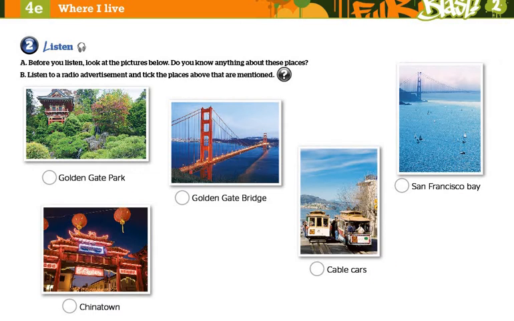Here we go. 2. Listen. San Francisco, the city by the bay. San Francisco is the fourth largest city in California and a beautiful port city on the west coast of the United States. It is popular with tourists from all over the world, and about 16 million people visit it every year. What to see? Probably the most famous sight is the Golden Gate Bridge.